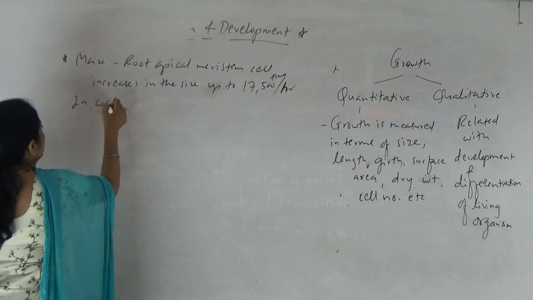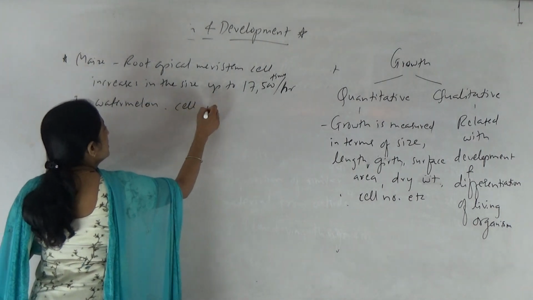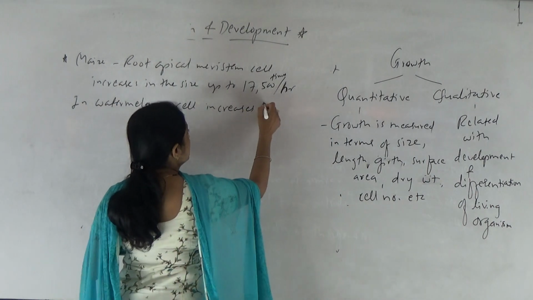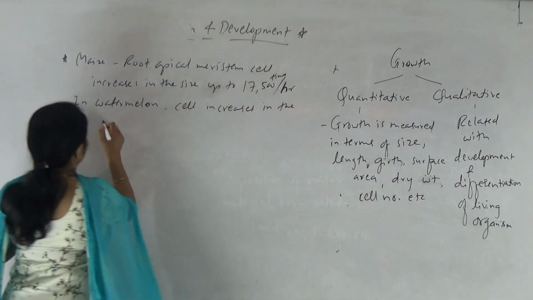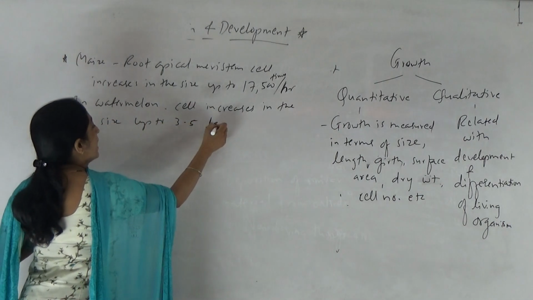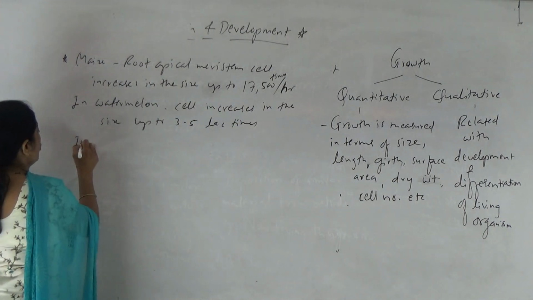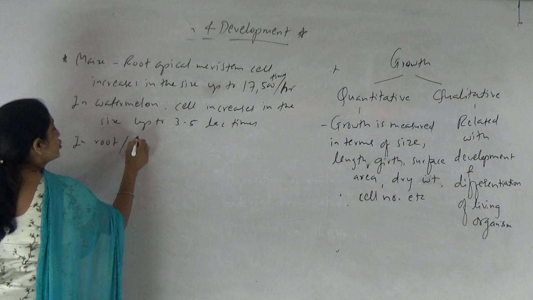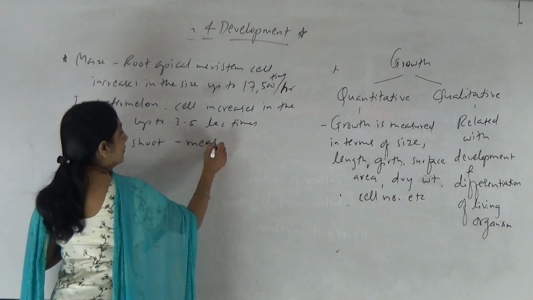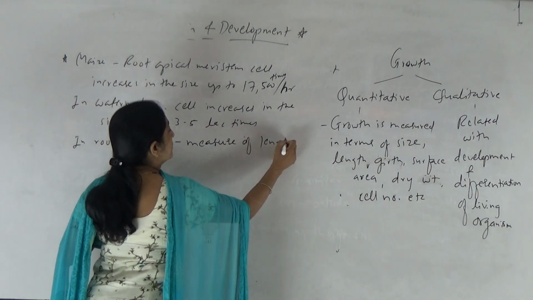In watermelon, a cell increases in size due to water content, up to 3.5 lakh times, right? Then in root or shoot, we can measure the length or height.